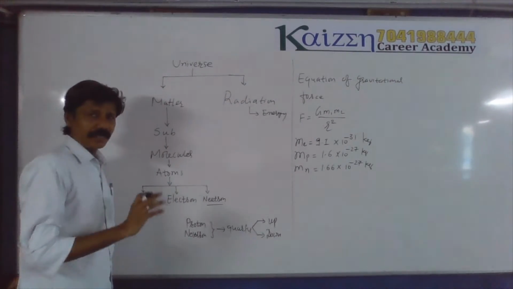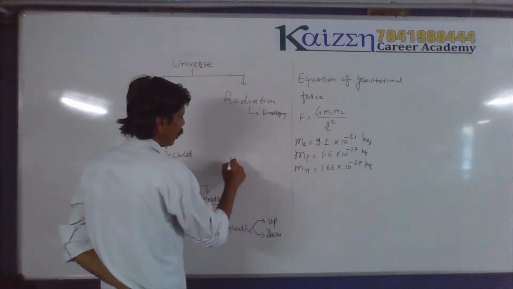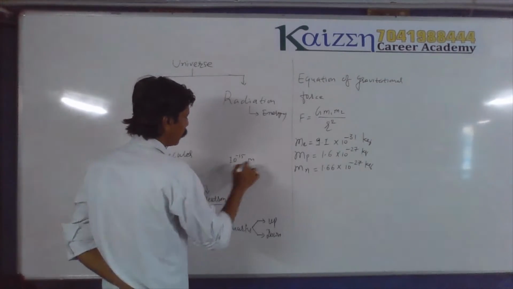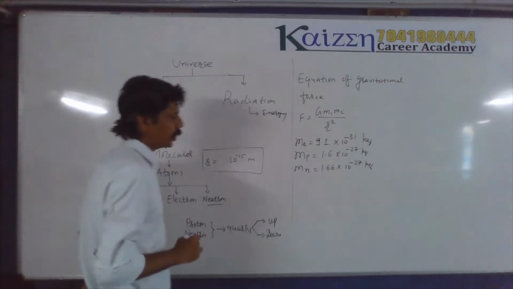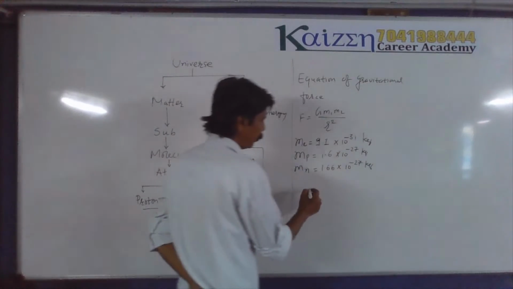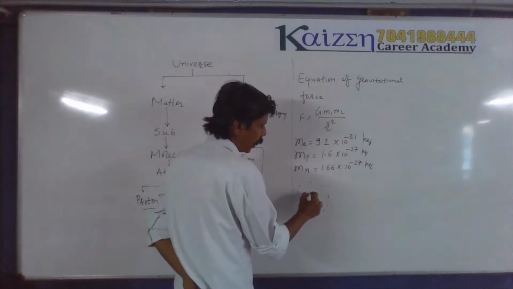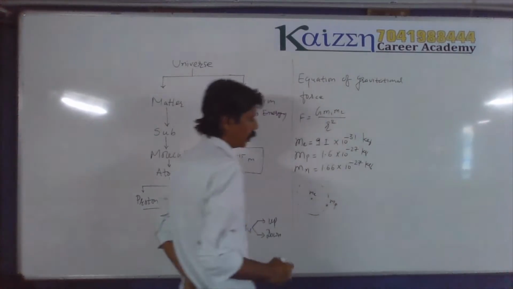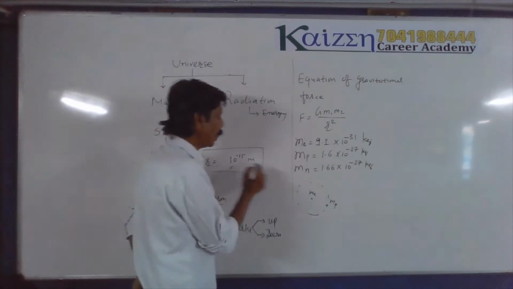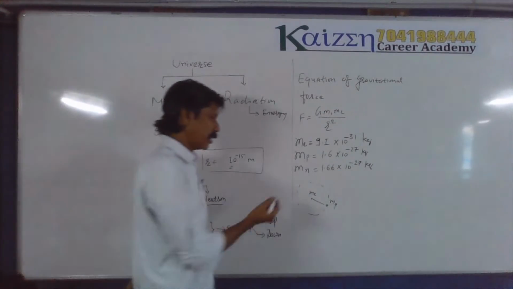Today's latest study of physics shows us the approximate radius of an atom is 10 to the power minus 15 meter. That's the radius of the atom. So consider here one atom like this. Suppose I am considering one electron over here and one proton at the edge over here. So the average distance between the two is 10 to the power minus 15. Is that clear?